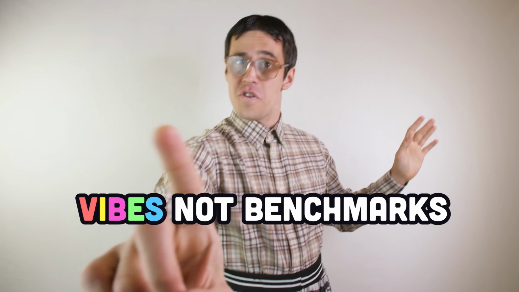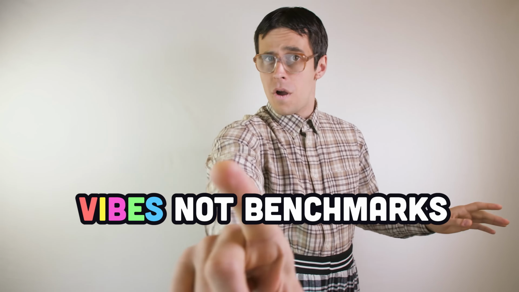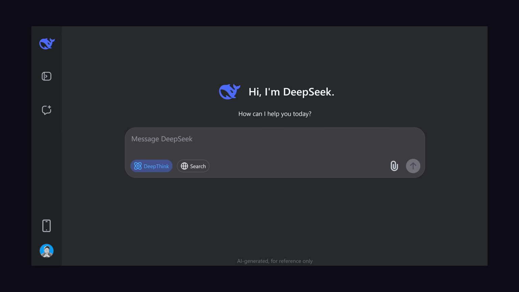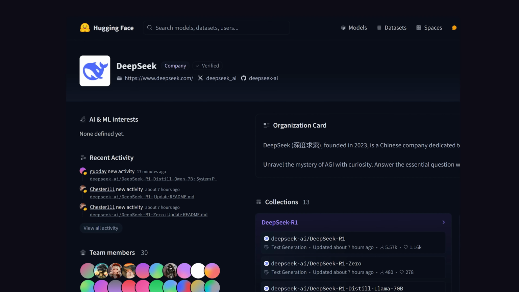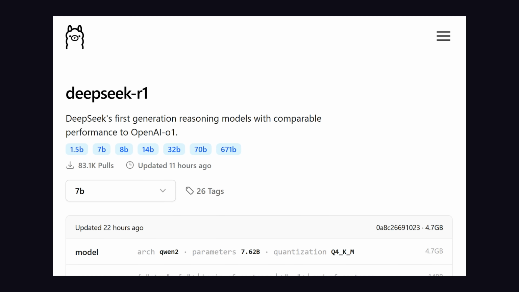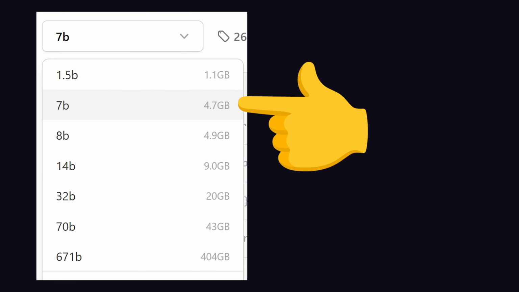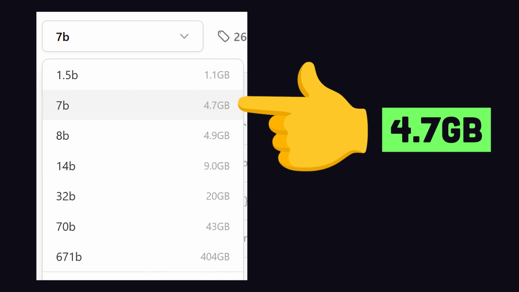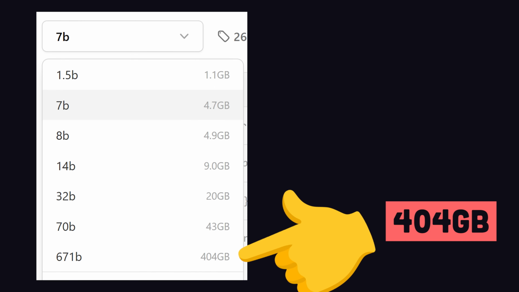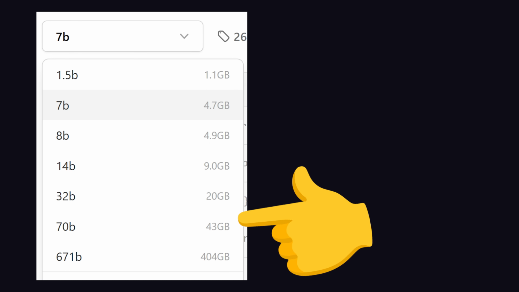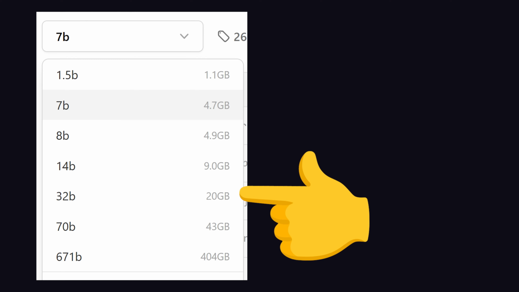I don't care about benchmarks anyway and just go off of vibes, so let's go ahead and try out DeepSeek R1 right now. And they have a web-based UI, but you can also use it in places like Hugging Face or download it locally with tools like Ollama. And that's what I did for its 7 billion parameter model, which weighs about 4.7 gigabytes. However, if you want to use it in its full glory, it'll take over 400 gigabytes and some pretty heavy-duty hardware to run it with 671 billion parameters. But if you want something that's on par with O1 Mini, you want to go with 32 billion parameters.